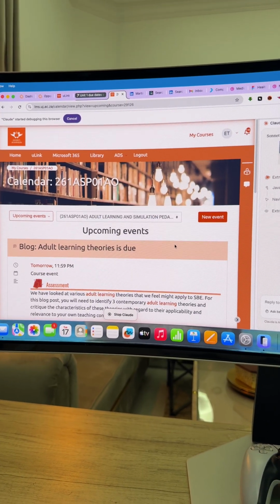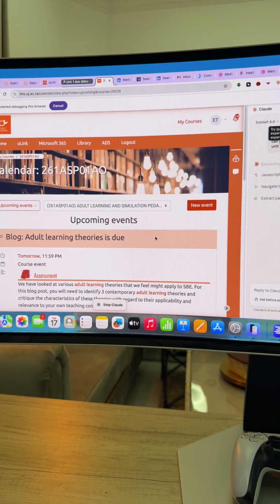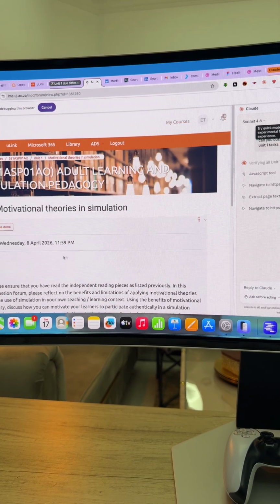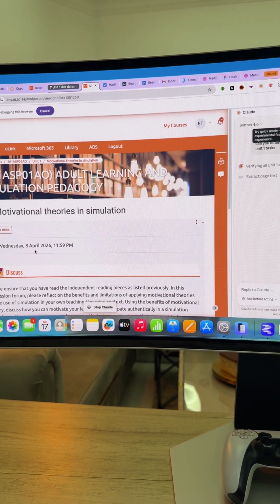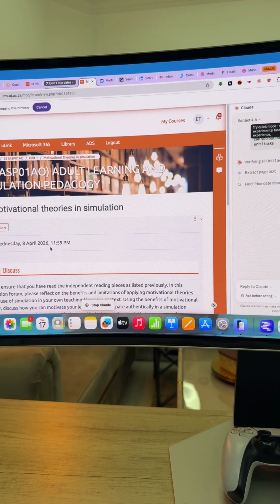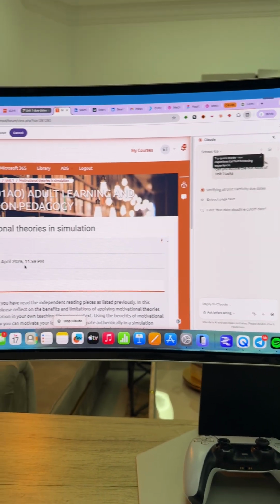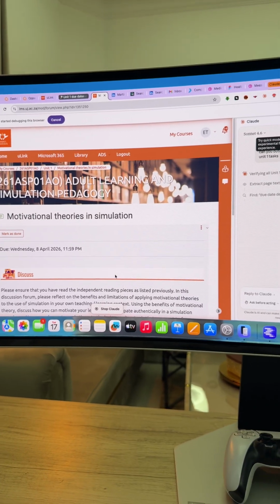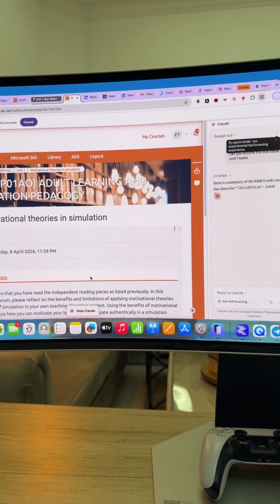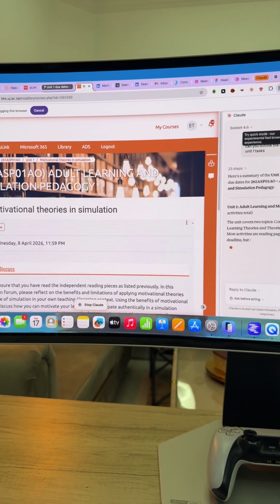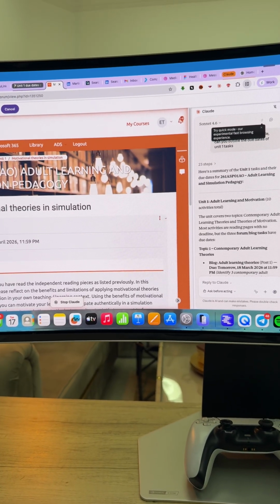Can you see it found that there's a thing that's due somewhere on the 11th and so on, so it will find this, and then it can give you a summary of it. But that's basically what you can do. But there are other things. What you can do as well is that, let's say for instance you have a spreadsheet. Let me go to a spreadsheet.